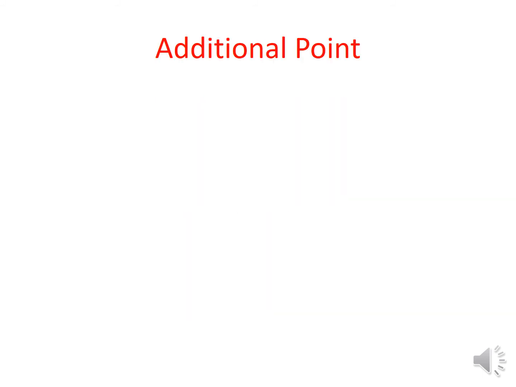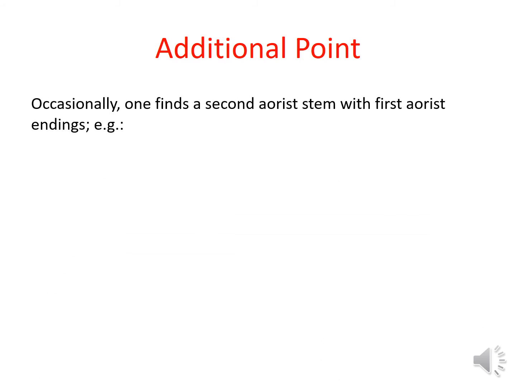Let me give you one additional point about certain second aorist forms. Occasionally, you're going to find a second aorist stem with a first aorist ending. So, for example, apēlthan. See that alpha there? What tense formative is that? That's actually your first aorist liquid tense formative, as in emeina.